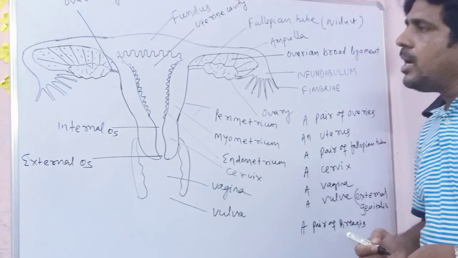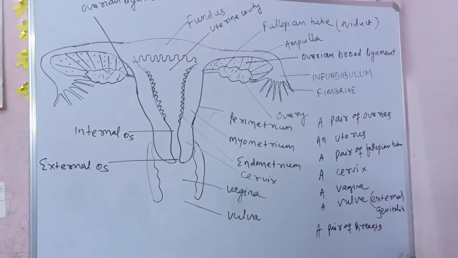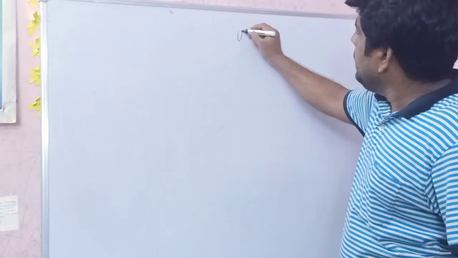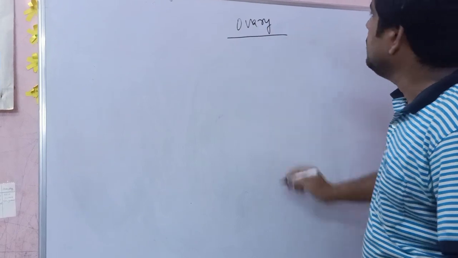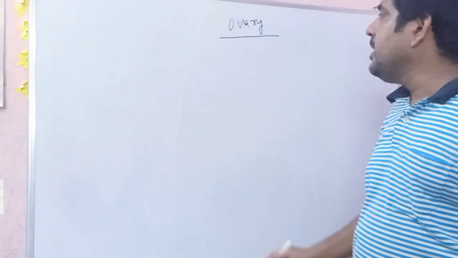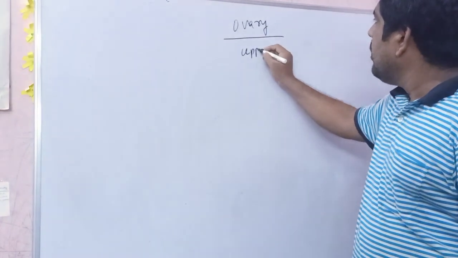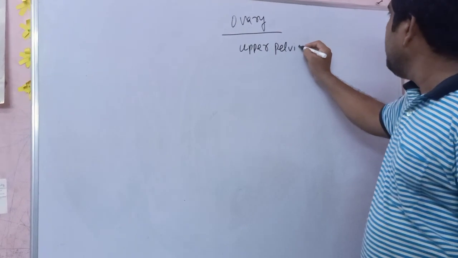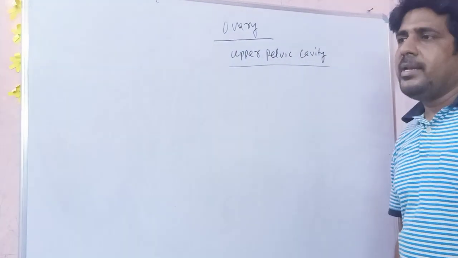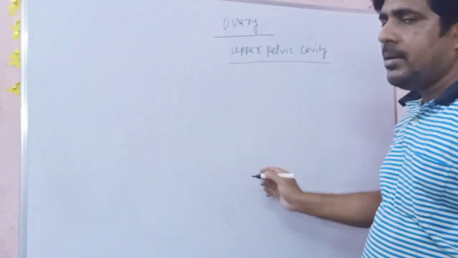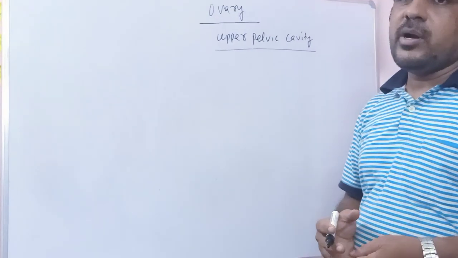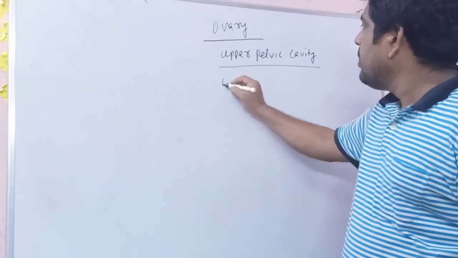So now we discuss the ovary. A pair of ovaries are present in the upper pelvic cavity. Ovaries are the primary sex organ of female. Why are they called that? Ovaries are called the primary sex organ of the female, as they produce ovum and sex hormone.